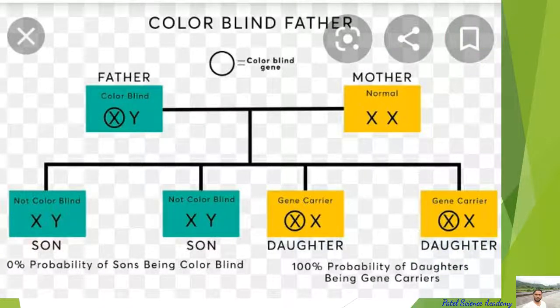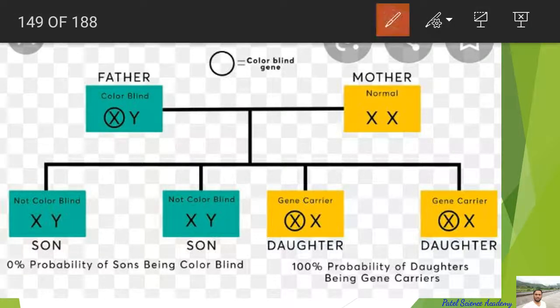Then what about the second marriage? The second marriage, this is the first one in which the father is color blind and the mother is normal. So as I explained, the first marriage chances: the father is color blind or affected, and the mother is normal.